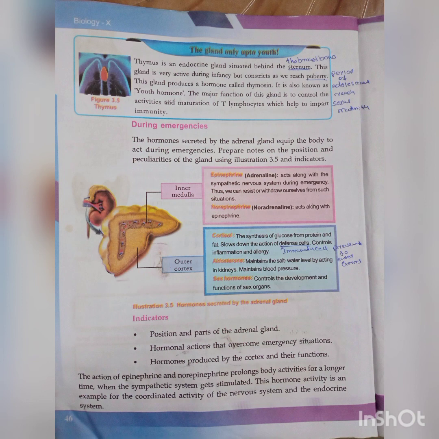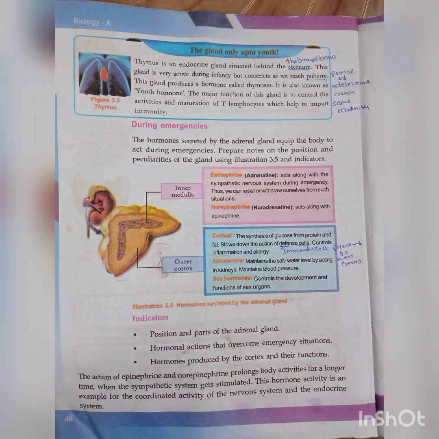You have to write the answers of the indicator. First question: position and parts of the adrenal gland. Where is the position? Top of the kidney. Parts? Two parts, inner medulla and outer cortex. Next, hormone action to overcome emergency situations. Which hormones? Epinephrine and norepinephrine. Epinephrine is the best answer.